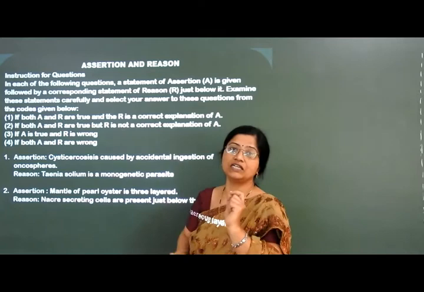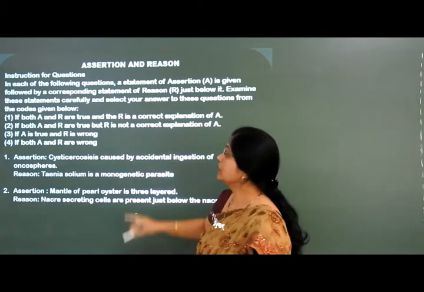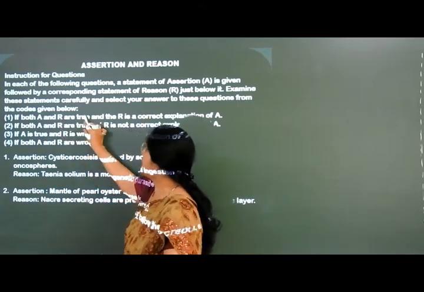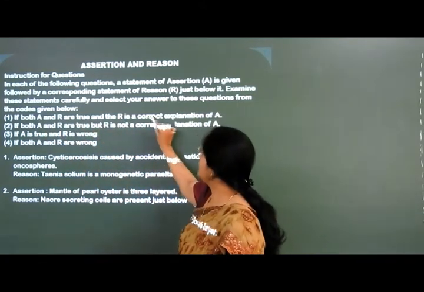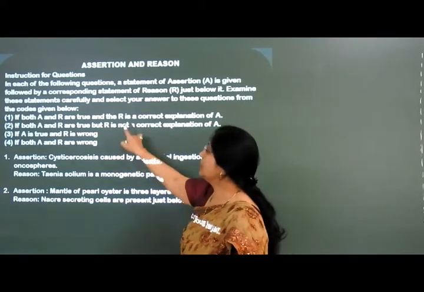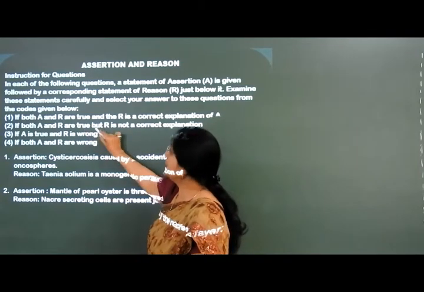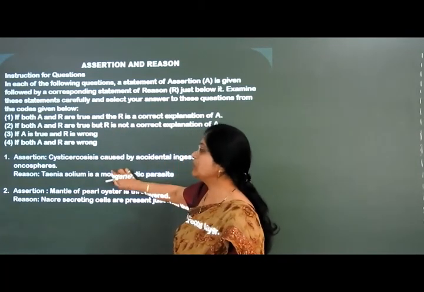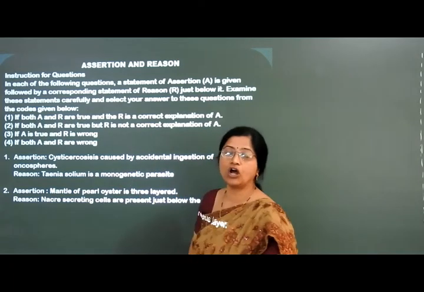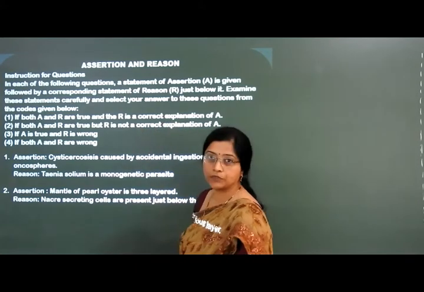If both A and R, the assertion and reason, are true, and R is a correct explanation of A, then you have to choose option 1 as the answer. If both A and R are true, but R is not a correct explanation of the assertion, then it is considered as the second option.